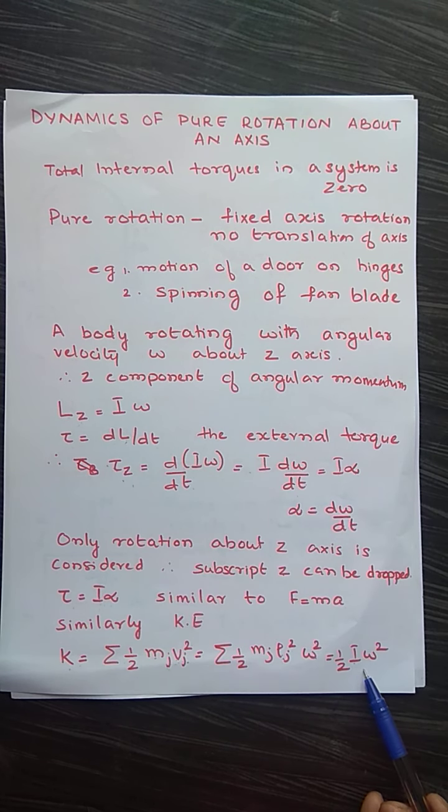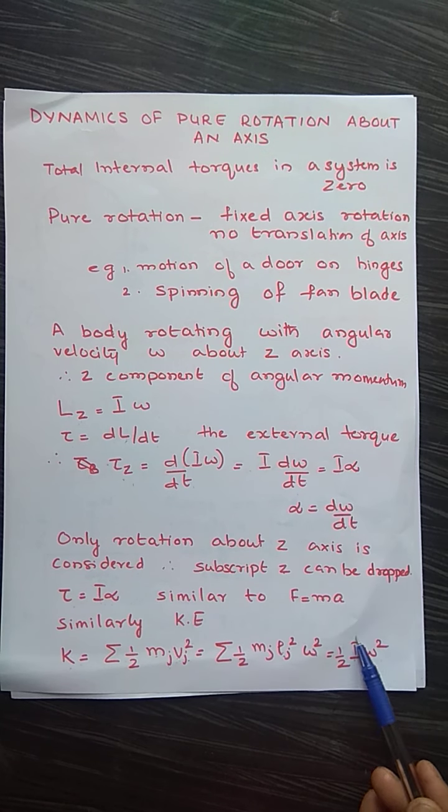Again you look at the correspondence with linear motion. Kinetic energy is half mv squared. So corresponding to m you have the moment of inertia I. Instead of linear velocity v you have angular velocity omega.